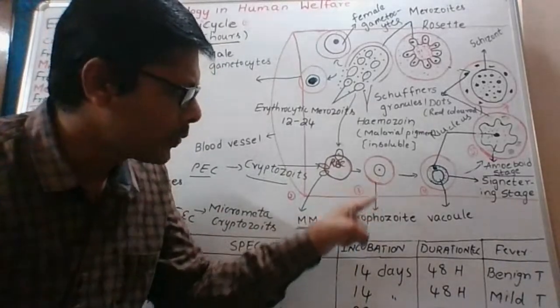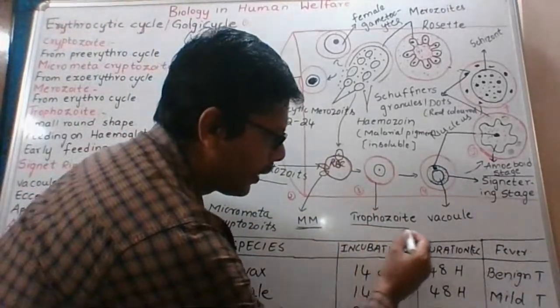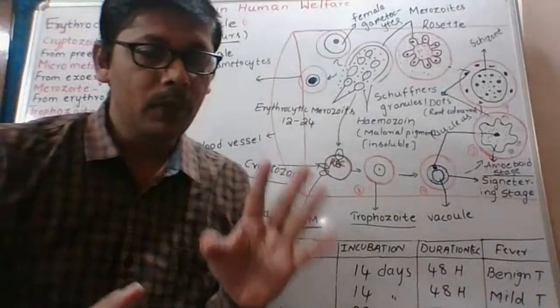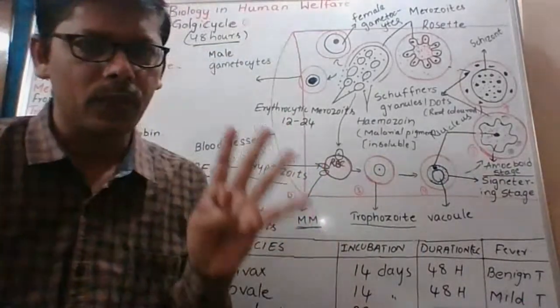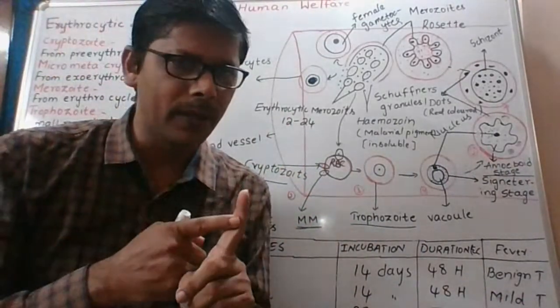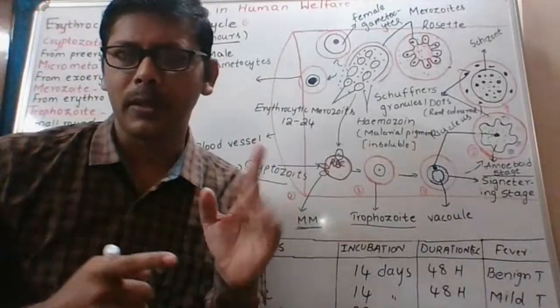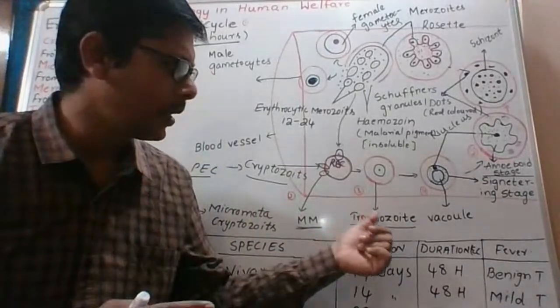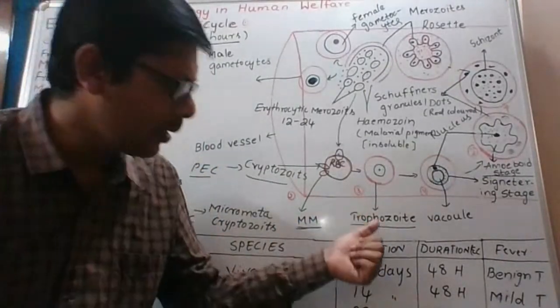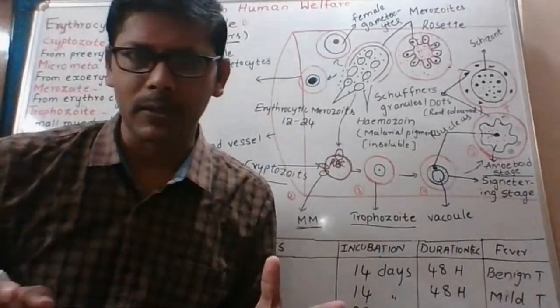Next, what is formed here? Trophozoite is formed. Up to now you learned trophozoite stage in Entamoeba histolytica as a feeding stage. In the pre-erythrocytic cycle it is a feeding stage, in the exoerythrocytic cycle it is a feeding stage, and here also it is a feeding stage.